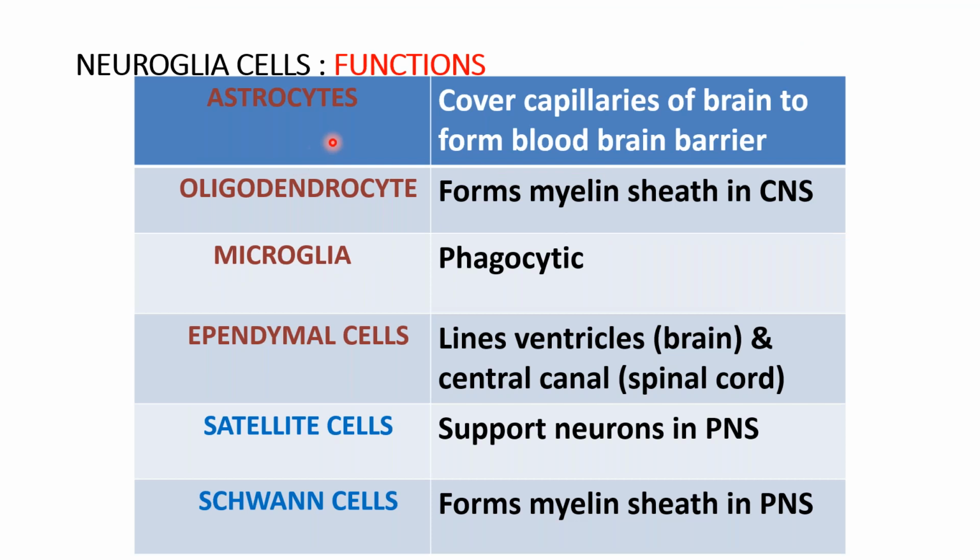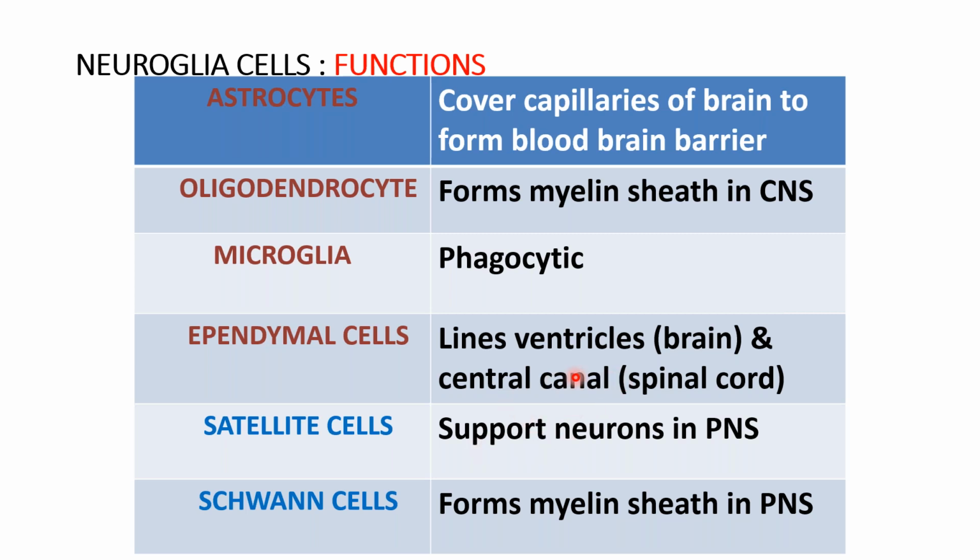Just to summarize, astrocytes cover the capillaries of the brain. Oligodendrocytes form myelin sheath, microglia are phagocytic in function. Ependymal cells, when modified, form the choroid plexus. They secrete cerebrospinal fluid.